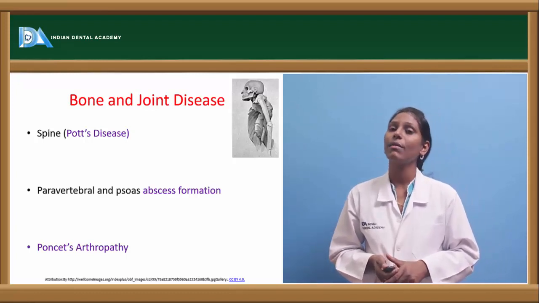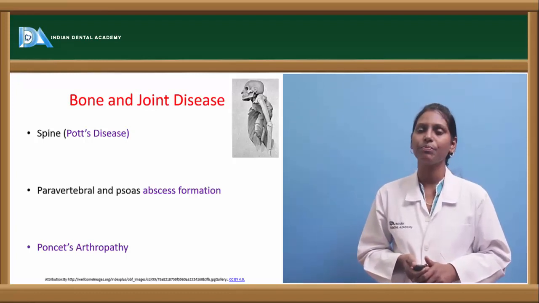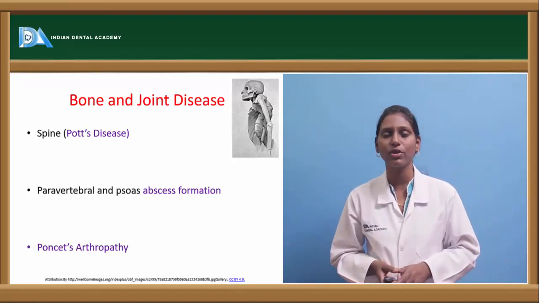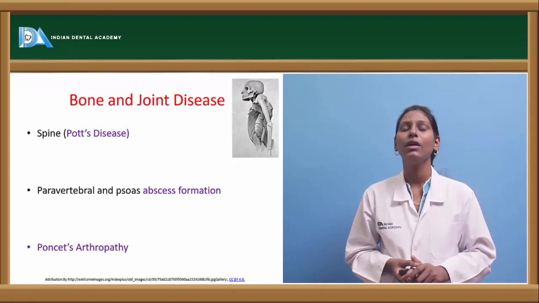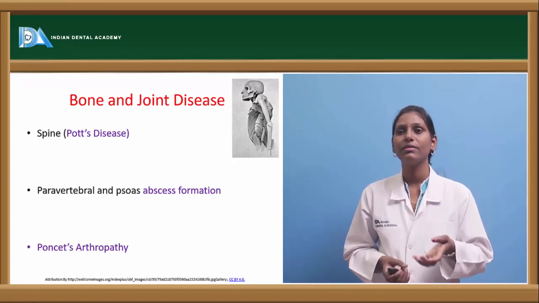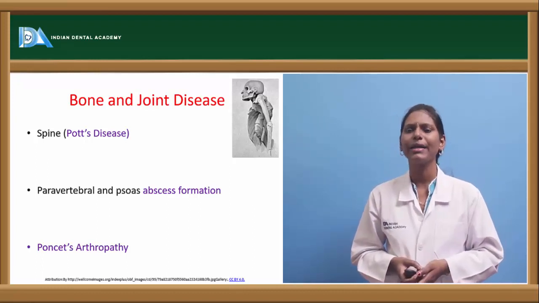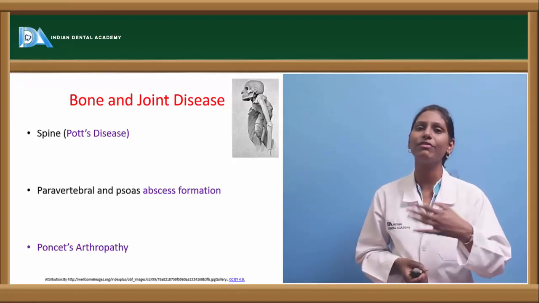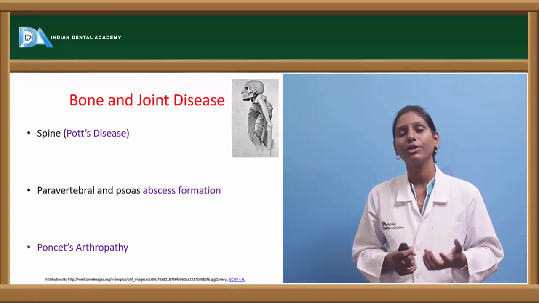Now, when we're talking about bone and joint disease, the spine is commonly involved, also called Pott's disease, because Pott was the first person who actually described this tuberculosis of the spine, and it is also called caries spine. In this condition, we have different types of tuberculosis of the spine.